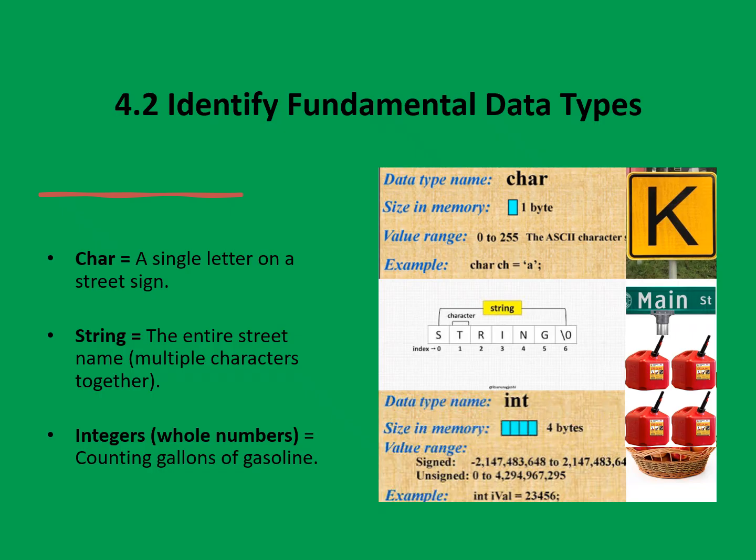Char is a single letter, like one symbol on a street sign. String is an entire street name, multiple characters grouped together. Integers are whole numbers, like counting how many gallons of gasoline you've pumped.